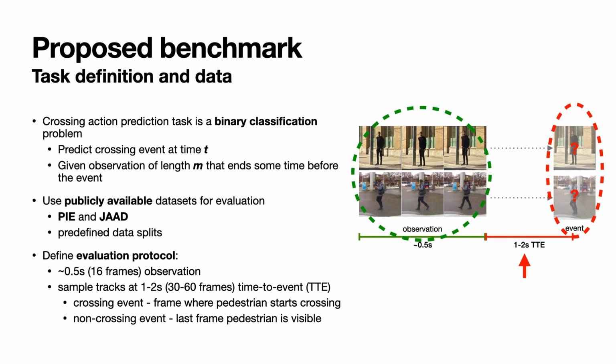For the evaluation, we use approximately half a second of observation and sample pedestrian tracks at 1 to 2 seconds prior to the event. The event starts when the pedestrian begins to cross the road. If the pedestrian does not cross, we use the last frame where the pedestrian was visible as the event frame.